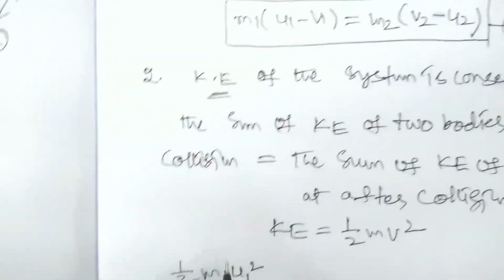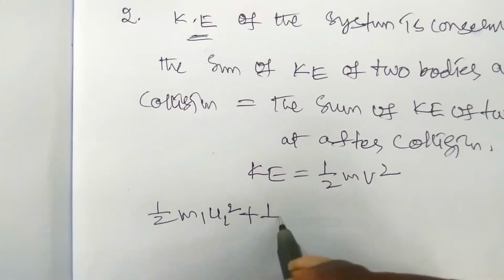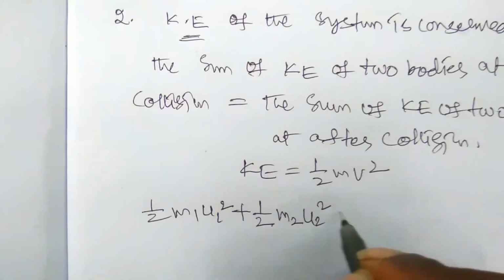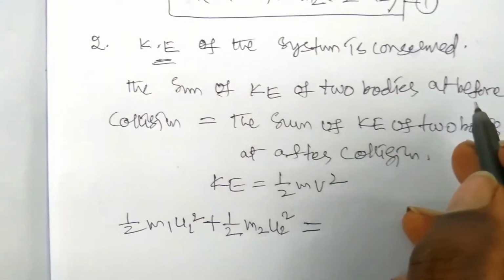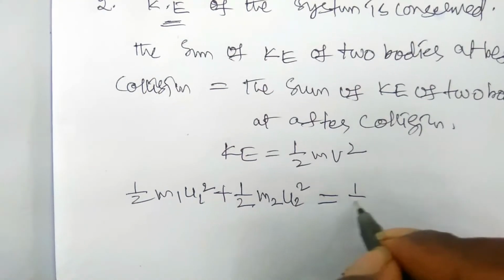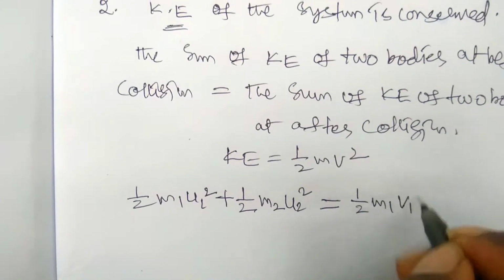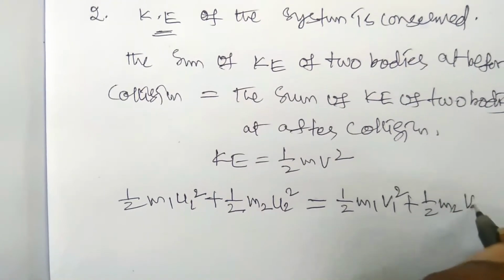And the kinetic energy of the second body is 1 by 2 m2 u2 square. These two are the total kinetic energy of the two bodies before collision. After collision the masses are the same, m1 and the velocity is v1, so 1 by 2 m1 v1 square plus 1 by 2 m2 v2 square.